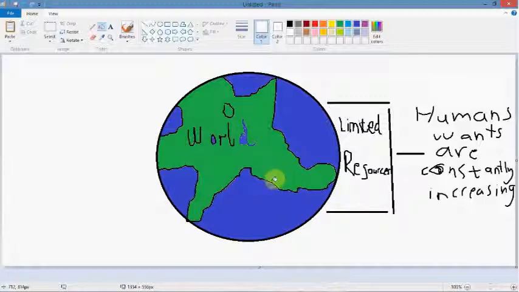Now in this scenario we have a world which is limited in size. So the resources that are present on the world would also be limited, because we could only possibly squeeze a limited amount of resources on the surface of the earth. So we can conclude that resources are limited because the world is limited in its size.